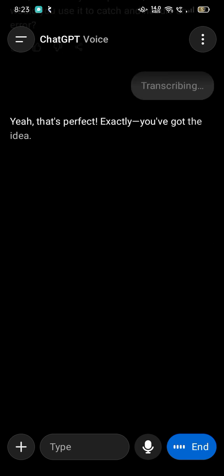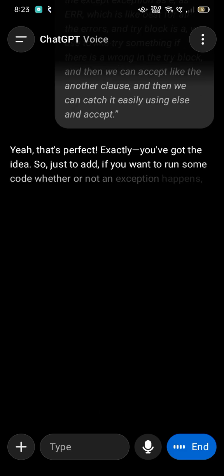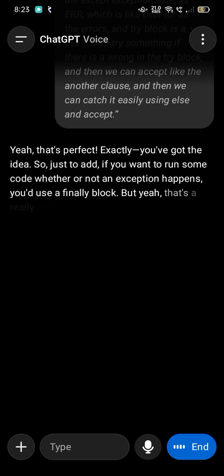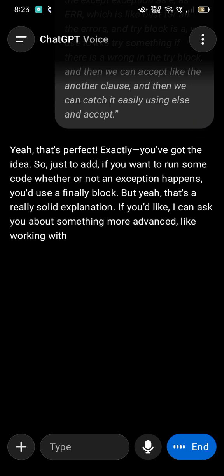Yeah, that's perfect. Exactly. You've got the idea. So just to add, if you want to run some code whether or not an exception happens, you'd use a finally block. But yeah, that's a really solid explanation. If you'd like, I can ask you about something more advanced, like working with